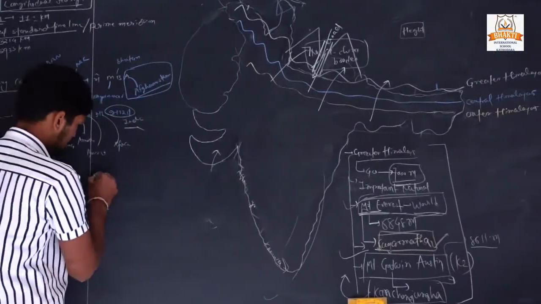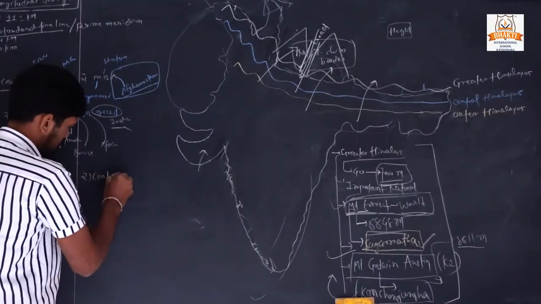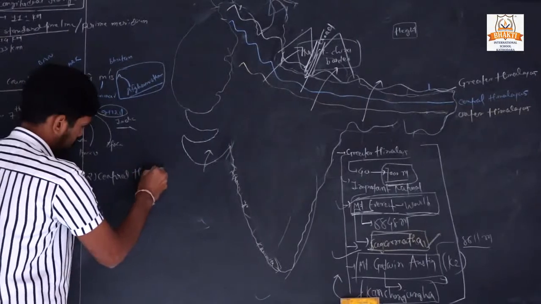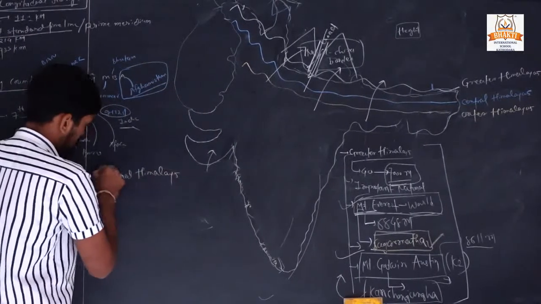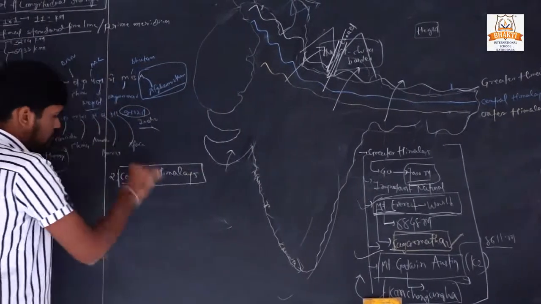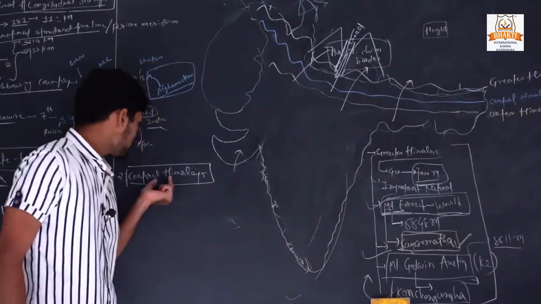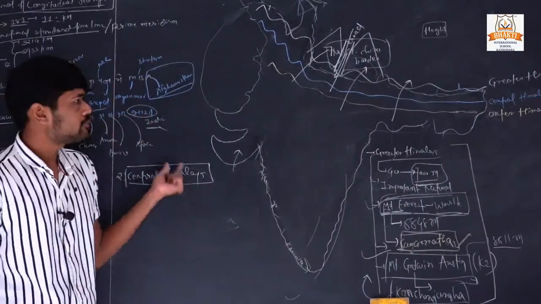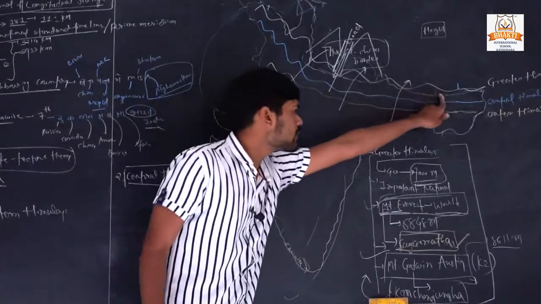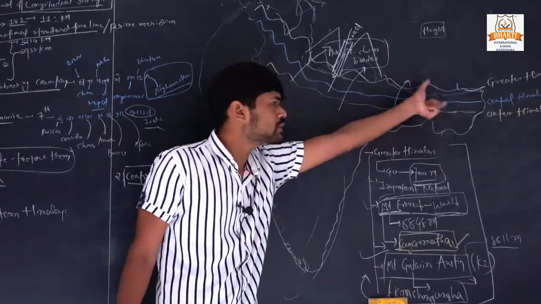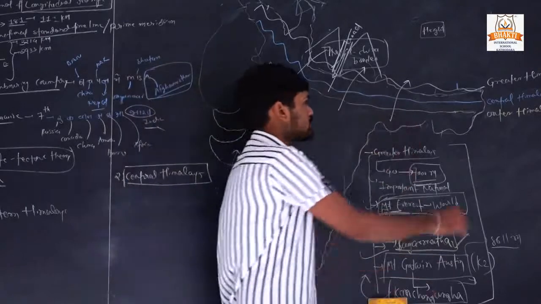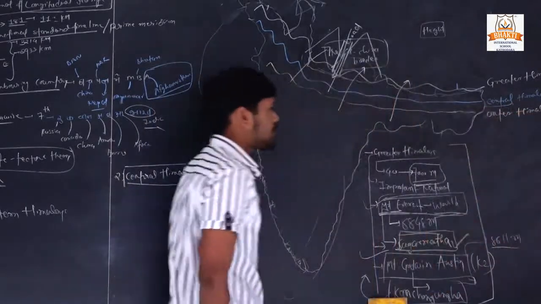Why is it given the name Central Himalaya? Because it is located between the Greater Himalaya and the Outer Himalaya, so its other name is the Central Himalayas.